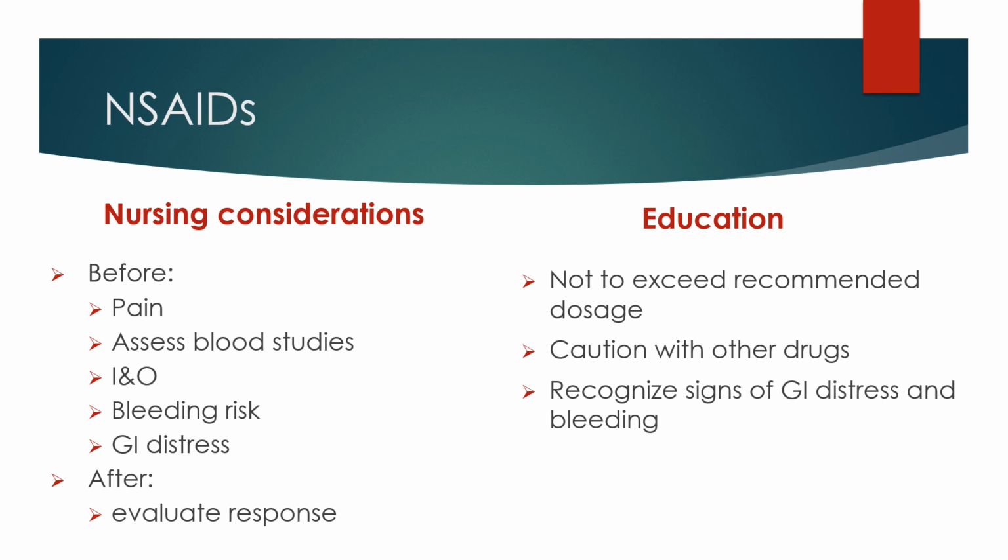Patient teaching and education we need to provide are similar to what we need to assess. They need to be instructed on how and when to take the medications, and how not to take more than the recommended daily dose. Additionally, patients should avoid drinking alcohol while using these medications. And again, that's a big part of our education because alcohol use is very common. They also need to know the signs and symptoms of GI distress and toxicity and what to do if they suspect something is occurring.